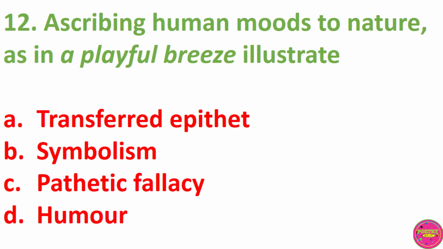Question 12. Ascribing human moods to nature, as in a playful breeze, illustrates A. Transferred epithet. B. Symbolism. C. Pathetic fallacy. D. Humor. The correct answer to this question is C. Pathetic fallacy.